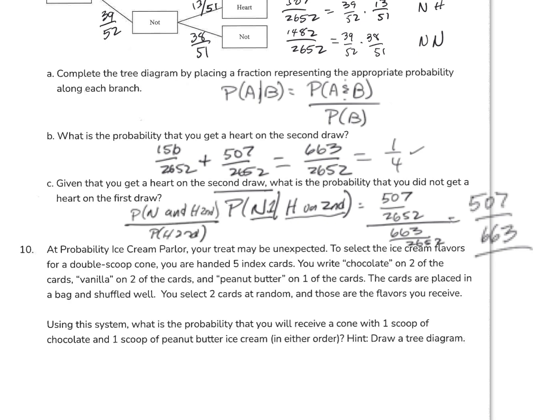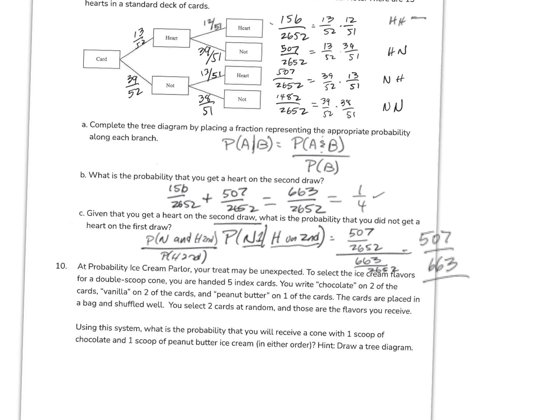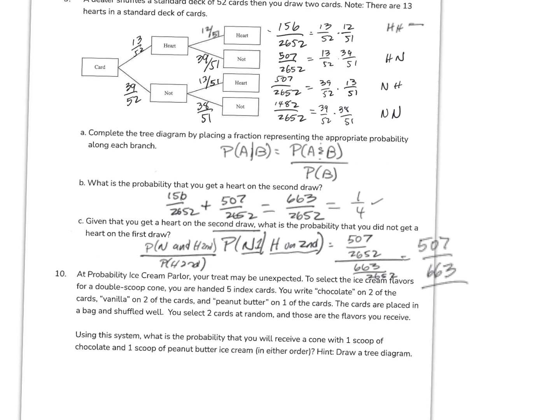Okay, that's the formula right up here that I've written. Just to clarify, this number right here is the probability of no heart, which is that 507. So that goes on the top. No heart and heart second goes right here. And heart second, which is this 663 out of 2652, goes on the bottom. So that's where these come from, all right?